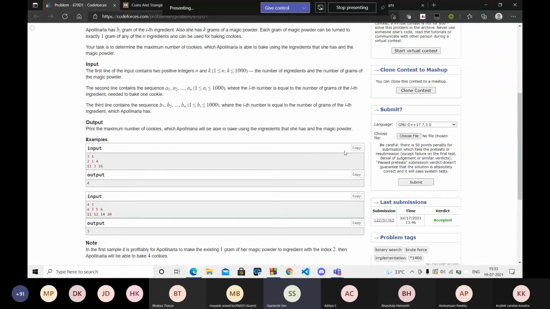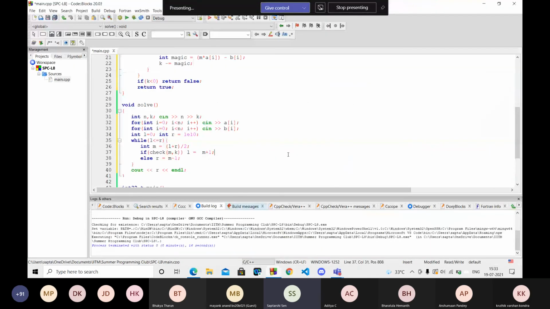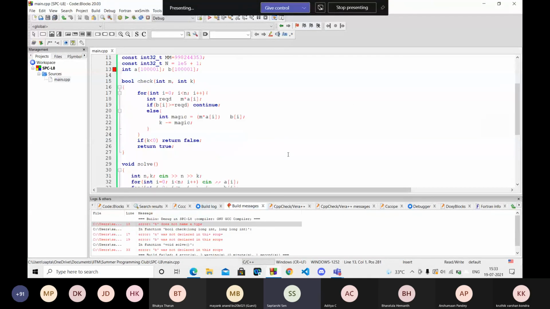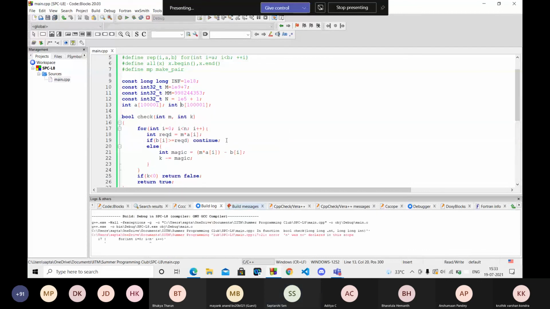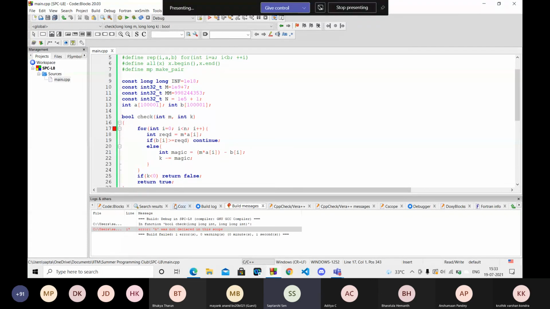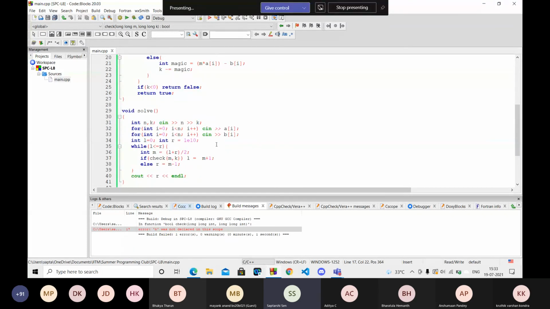So let's just test the code on the sample test cases once. Okay, N was not declared in this scope. Yeah, N is also local to this part only, so I need to pass a parameter N also.